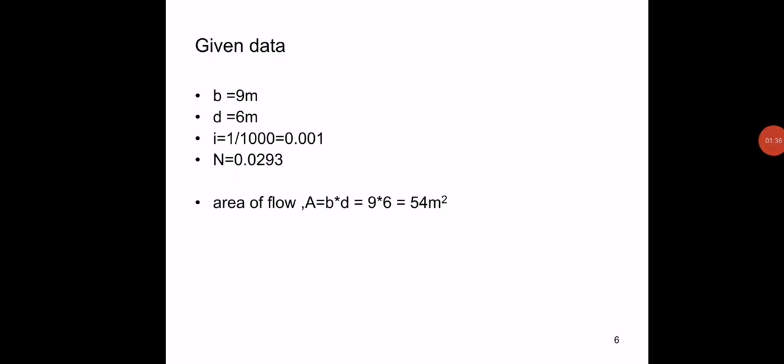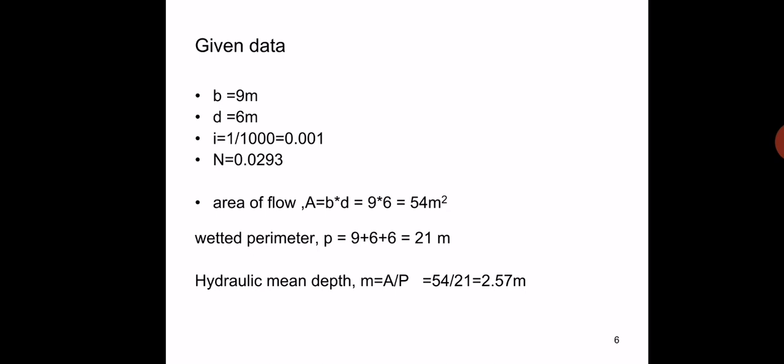So first of all you have to calculate the area of the rectangular section. Area is equal to breadth into depth, so it becomes 9 into 6 is equal to 54 meter square. The wetted perimeter of a rectangular section is p is equal to b plus 2 into d, so it becomes 21 meters. So the hydraulic mean depth is the ratio of A by P. Here we can get the value as 2.57 meters.